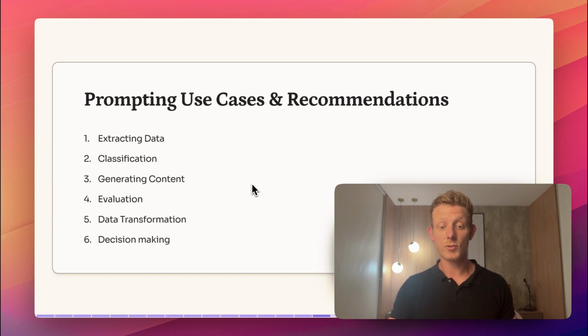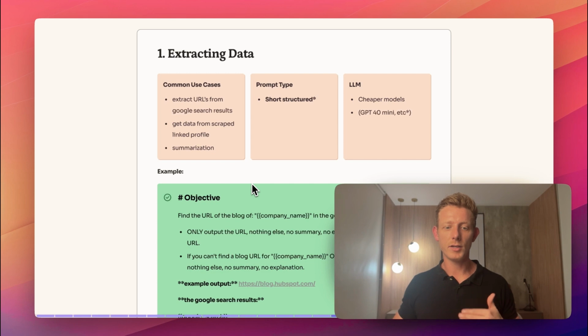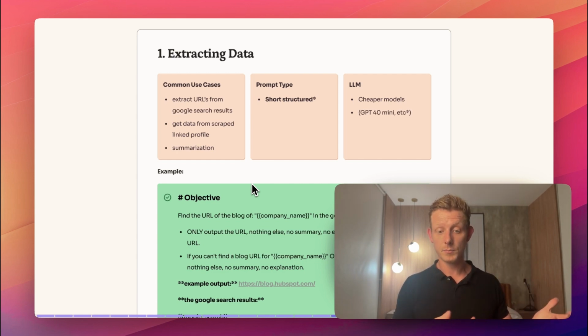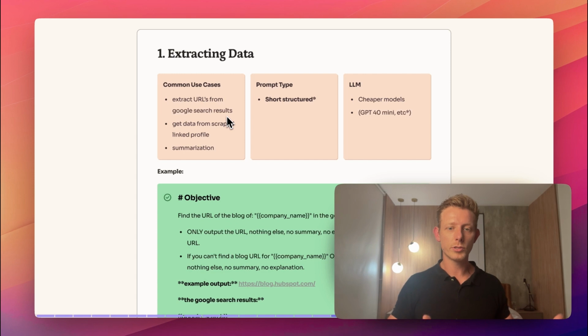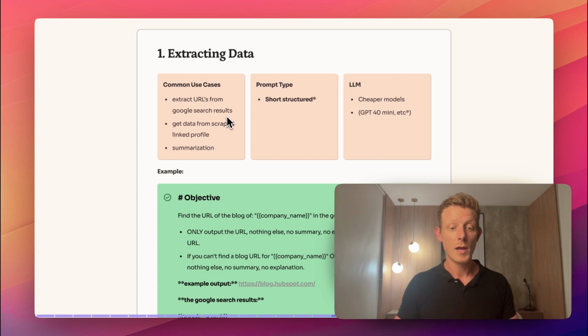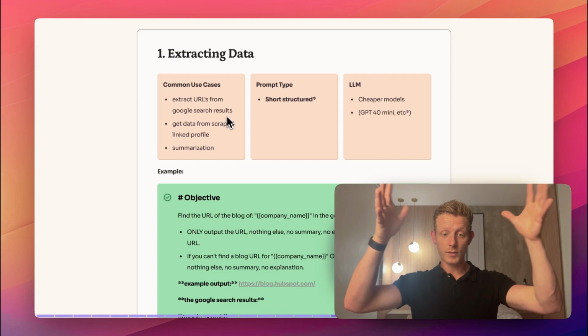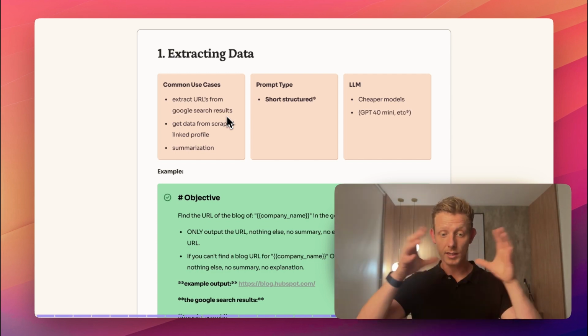So first we have extracting data. Now again, of course, this is a very broad categorization, right? There's lots of types of extracting data, and I also included summarization in this. But you'll come across these use cases a lot in designing these AI systems, which is things like extracting URLs from Google search results, getting specific data points from a scraped LinkedIn profile, but really any data you capture out of a longer text or even summarization of a longer text, I consider under extracting data.